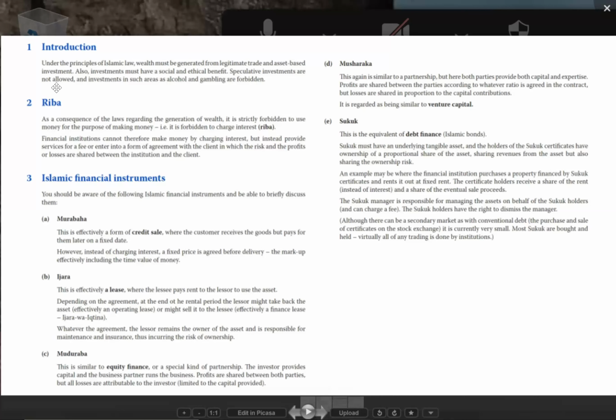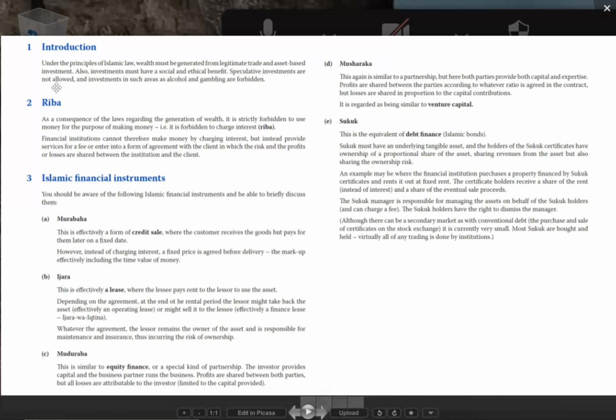Then you will say, what is the purpose of giving the loan? You cannot charge interest, but you can ask for a percentage of profit from that money. For example, if I give a loan to your company, I will not charge interest on that. But from that loan, you have purchased an asset, from that asset you have made sales, and from those sales you have made profit. So as a bank, I will ask for a percentage of that profit instead of charging interest on the loan.